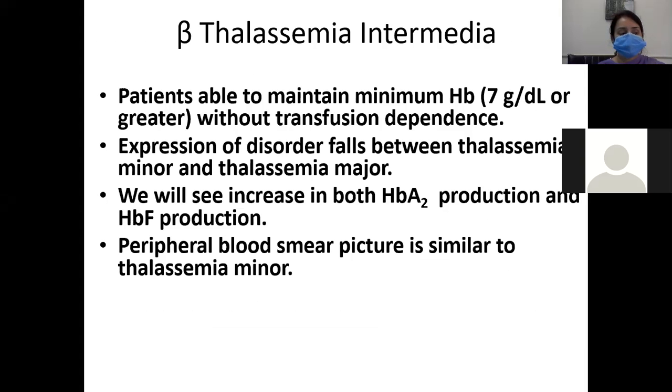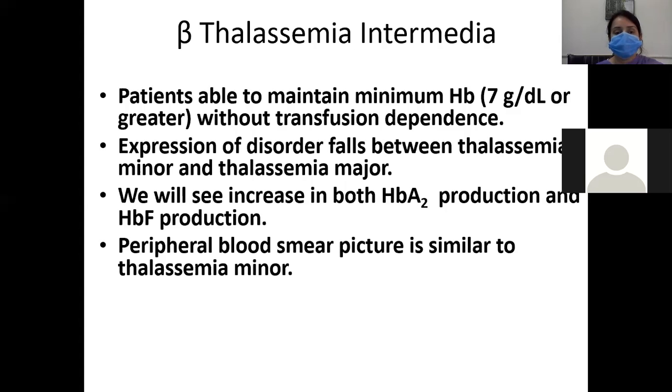So next is beta thalassemia intermedia. Patients are able to maintain a minimum higher hemoglobin level in beta thalassemia intermedia. Remember, it will always be 7 gram per deciliter, or it can be more than that. They are also not transfusion dependent. So the expression of the disorder falls between thalassemia minor and major.